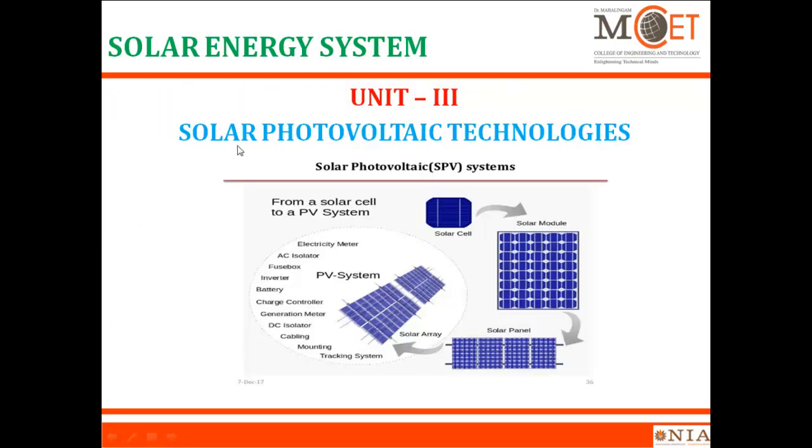Unit number 3 is solar photovoltaic technology. In this we are going to discuss solar cell. It is technology. From a solar cell how a module is made, from a module how a solar panel is made, from a solar panel how a solar array is made. What are the components required here? Tracking system, mounting, cabling, DC isolation, generation meter, charge controller, battery, inverters, fuse boxes, AC isolator, electrical meters. These are the components required for a full solar setup.